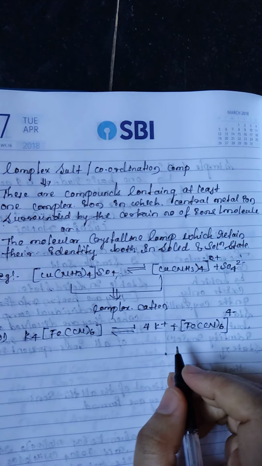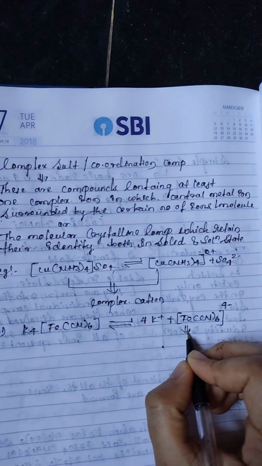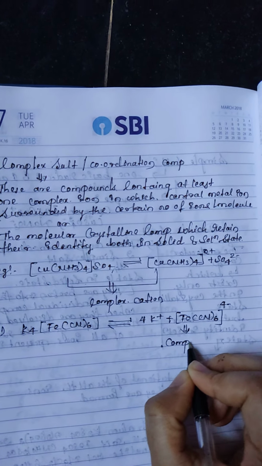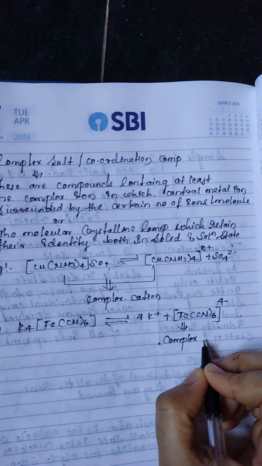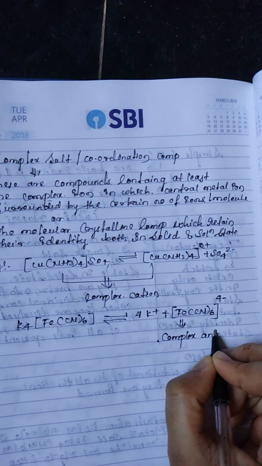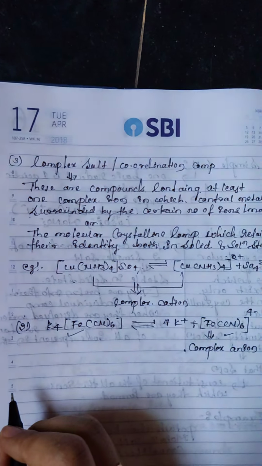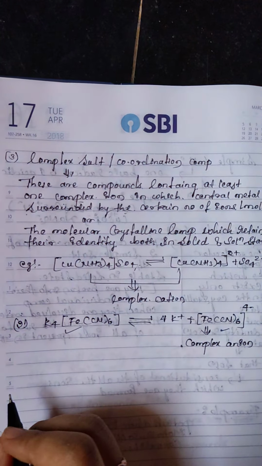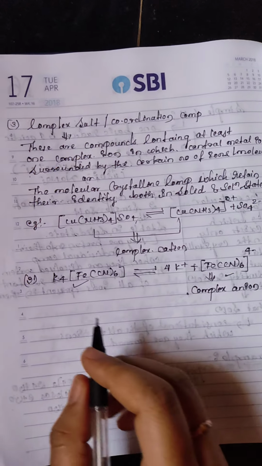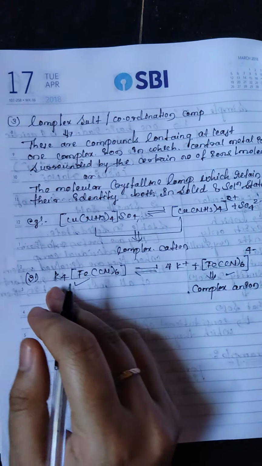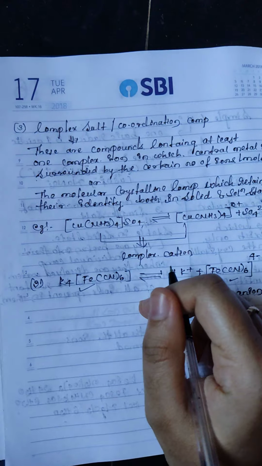These are the anionic complexes. This also is an anion, and that complex is also an anion. This one is an anionic complex. This one is a cationic complex.